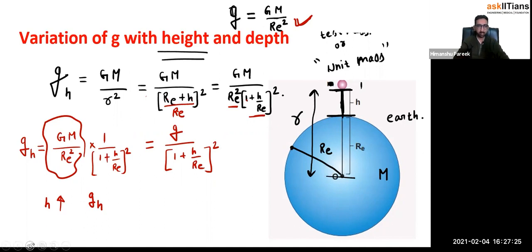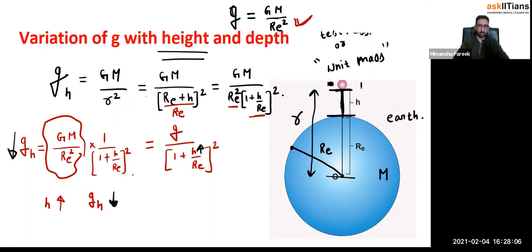As height increases, see, in the numerator there is a small g. That's a constant value. On the surface of Earth, the value is fixed. It's 9.8. So when we go above the Earth's surface, this h value is going to increase. When this increases, this thing will decrease, because it is an inverse relation, in the denominator. So g_h is going to decrease as you go more and more above the Earth's surface. So first of all, the simple question asked from here is: why does gravity decrease as we go above the Earth's surface? That's the reason, because h is coming in the denominator. Or simply you can say the distance from the center of the Earth is increasing.